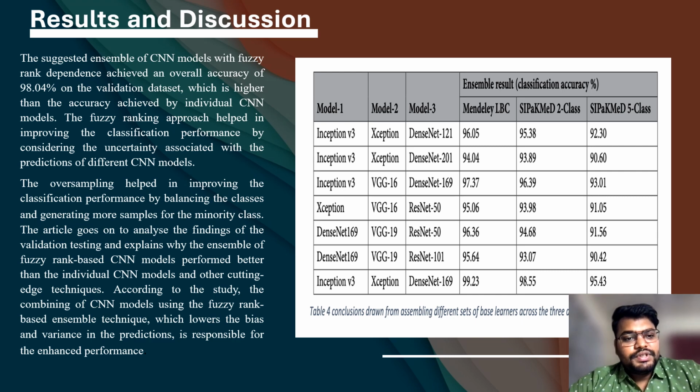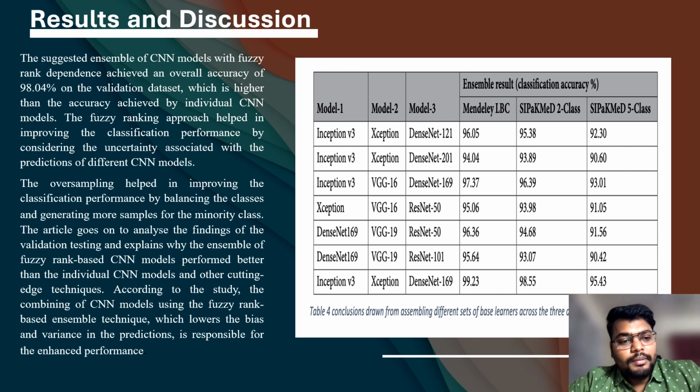And also the oversampling helped in improving the classification performance by balancing the classes and generating more samples for the minority class. This article also goes on to analyze the findings of the validation testing and explains why the ensemble of the fuzzy rank based CNN model performed better than the individual CNN models and other cutting-edge techniques.